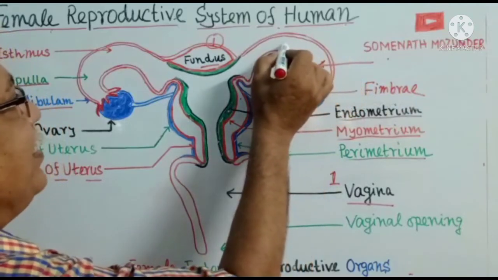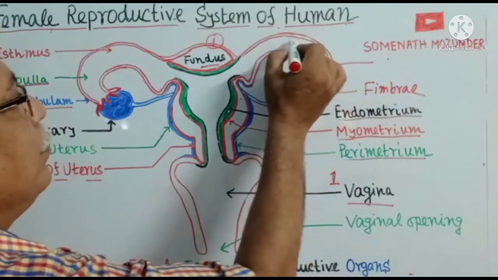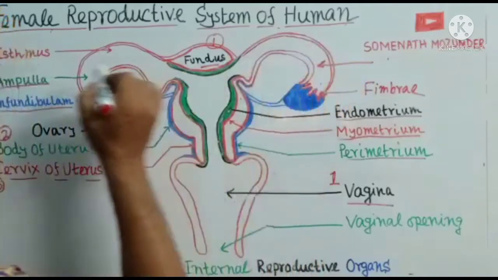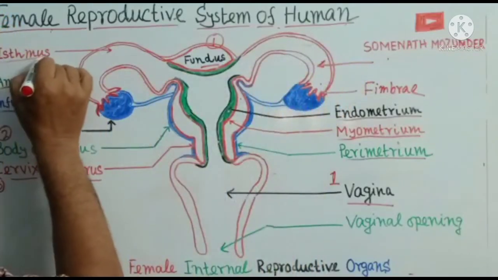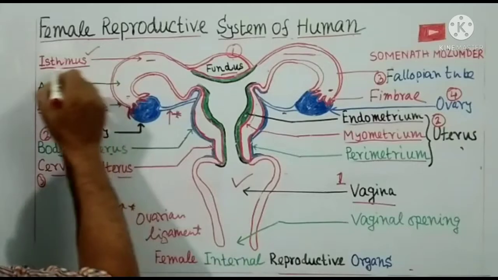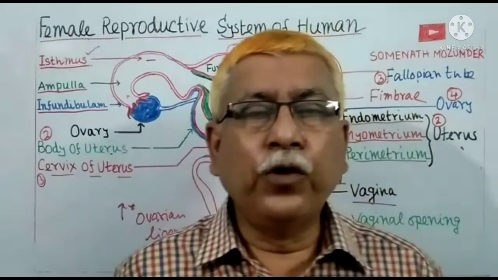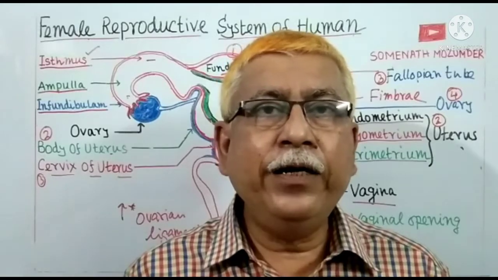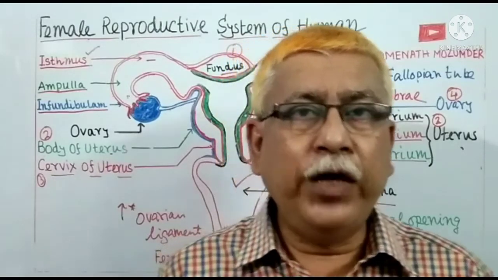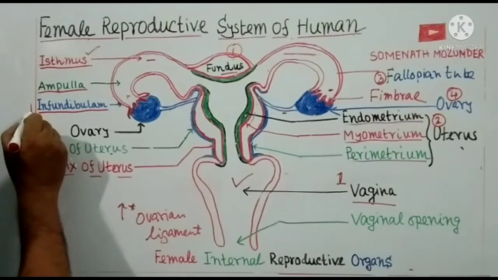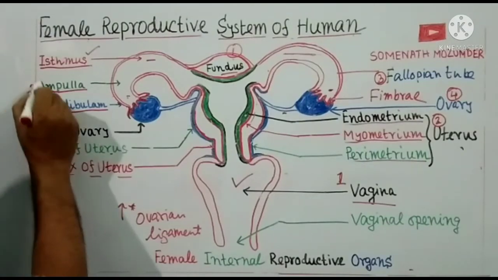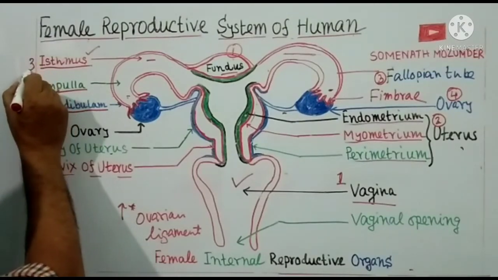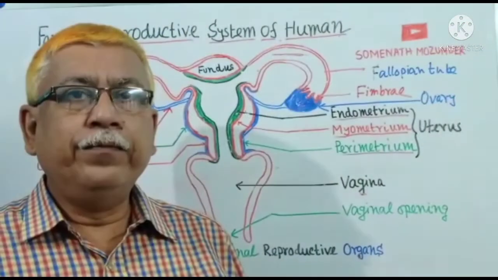And this straight narrow part of the fallopian tube is called isthmus. So fallopian tube is divided into three parts: infundibulum, ampulla, and isthmus.